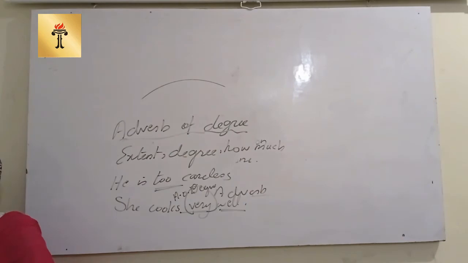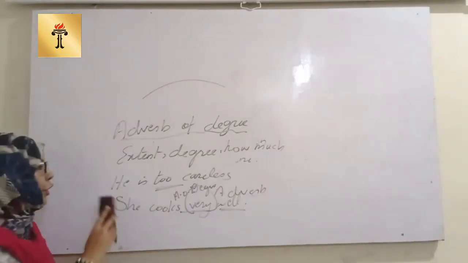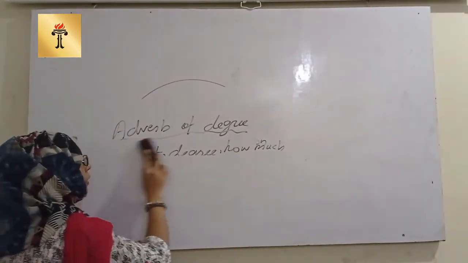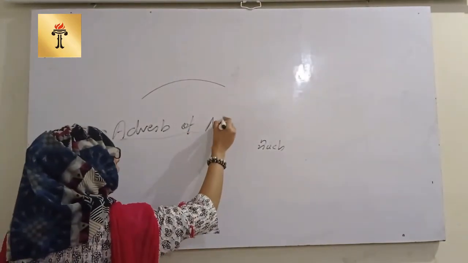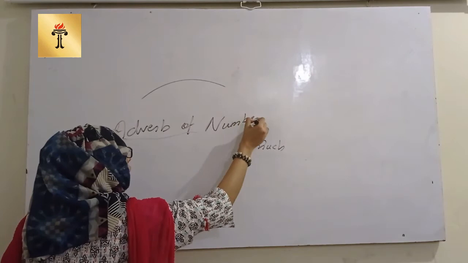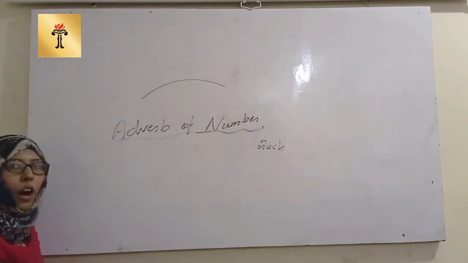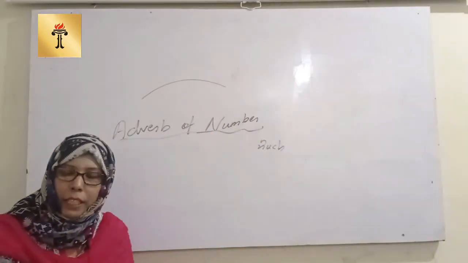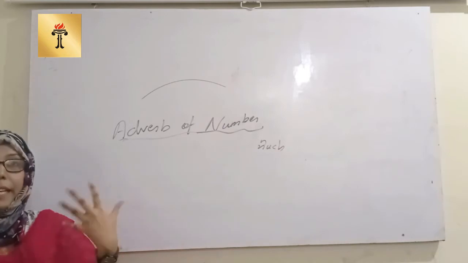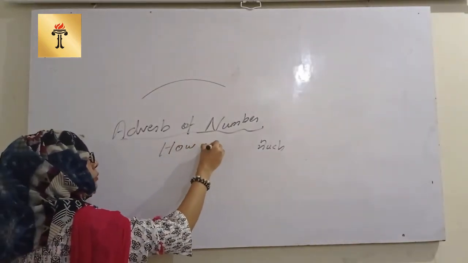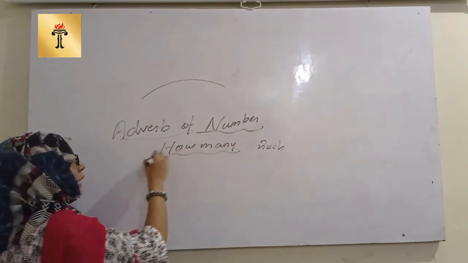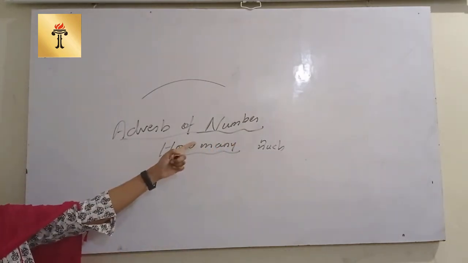The next is adverb of number or frequency. Adverb of number, that is, how many times an action is being done. How many times an action is being done will be categorized under adverb of number.